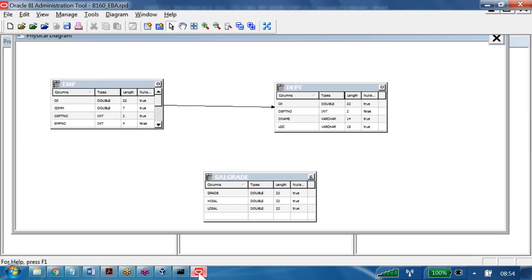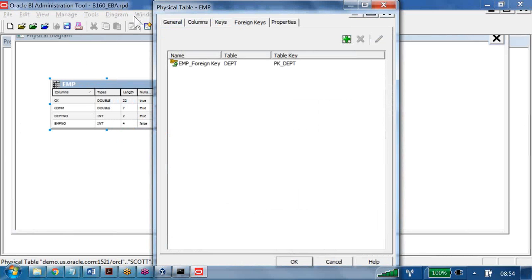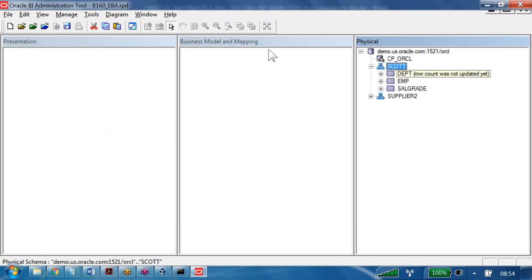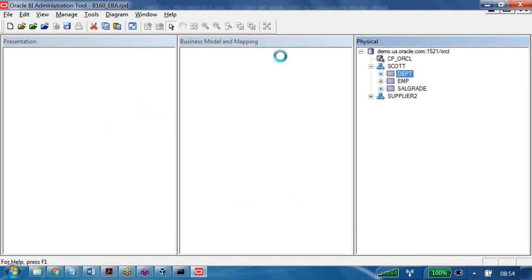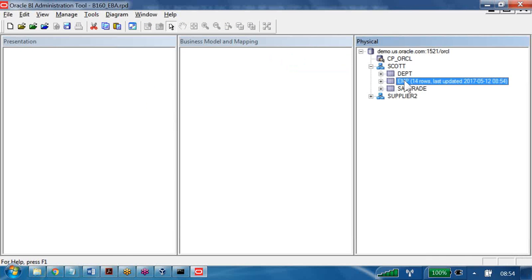Where do we have the more, and where do we have the fewer? If you see the EMP table, let me go to the properties. Sorry, I cannot see the data from here. You want the data, right? For the EMP table, what is the update row count? How many rows are available in DEPT? 4 rows. In EMP, how many rows? 14.